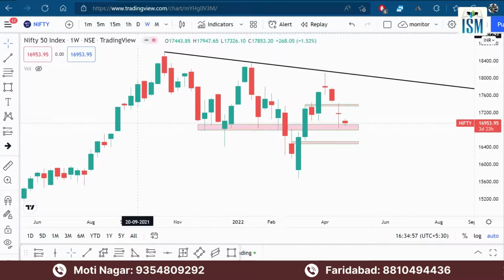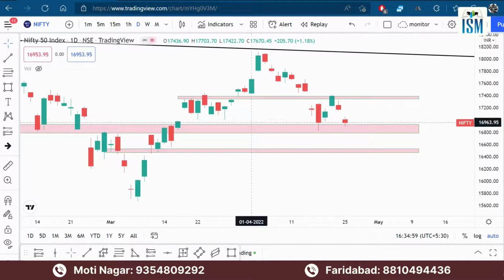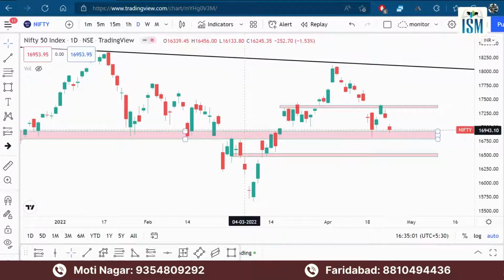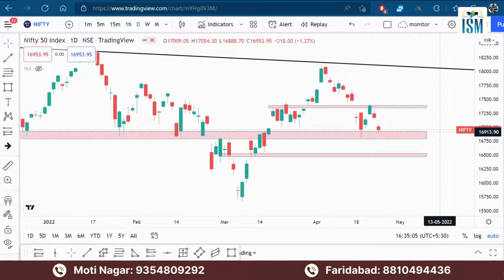So coming to the daily chart, again the level of support has been tested and it has been a crucial level for the market. It sustained the level and has been providing support. Again, 16,890 has been the support level. If the market breaks this level, then the new level you can see will be around 16,500, and this level, which is providing support right now, will be converted into resistance.